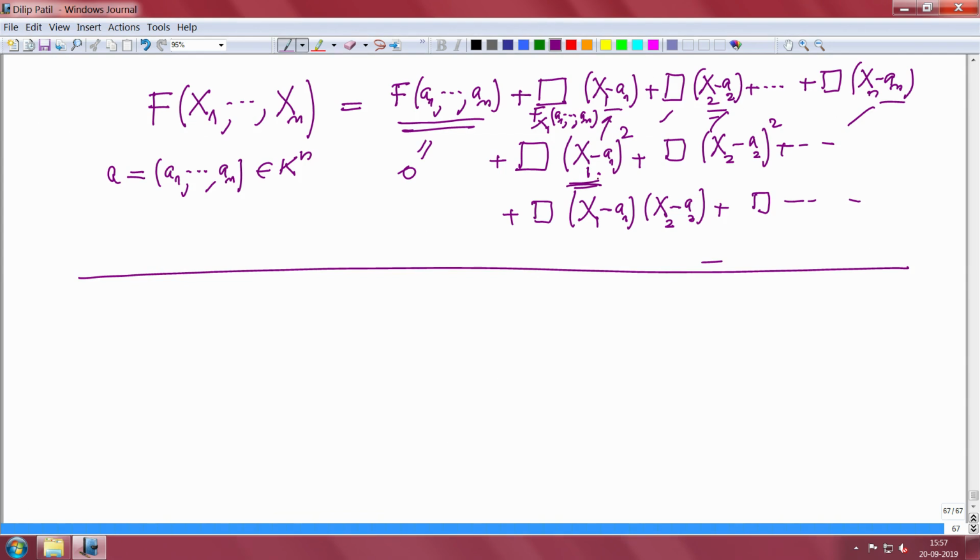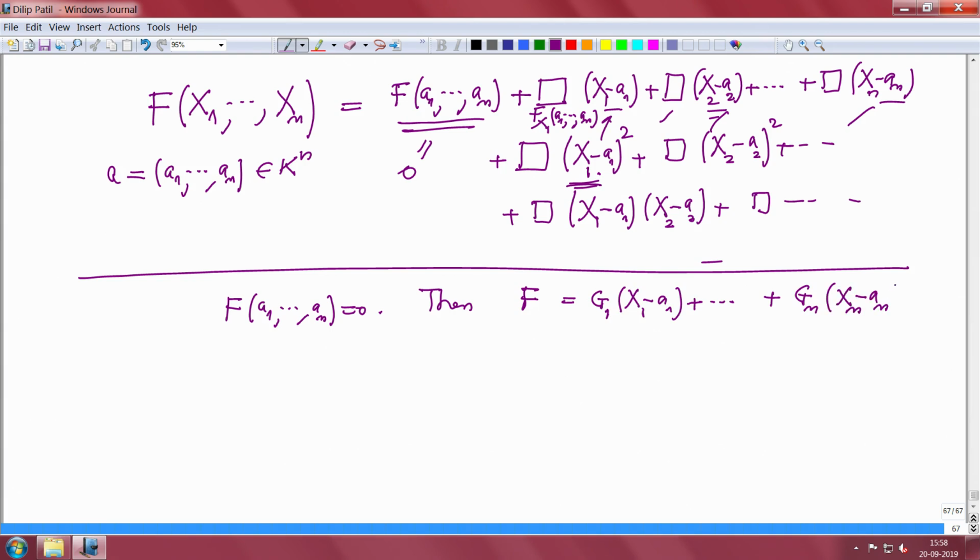But let me tell you also directly. So, what do we want to check? We want to check that if f of a1, a2, an is 0, then you have an expression like this: f equals some g1 times x1 minus a1 plus, and so on, gn times xn minus an. This is what you want to prove. You can prove this also directly.